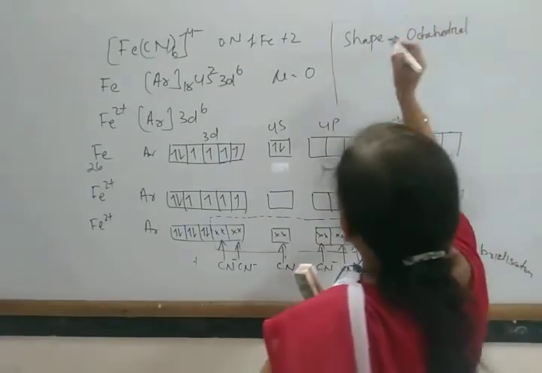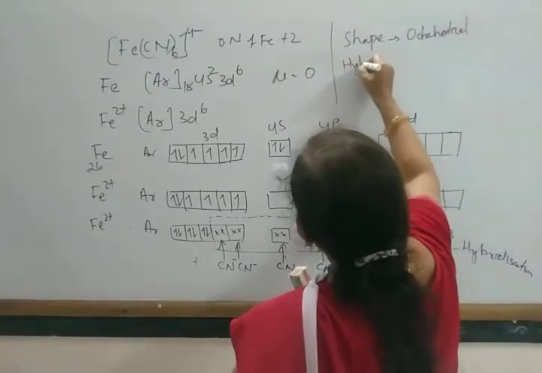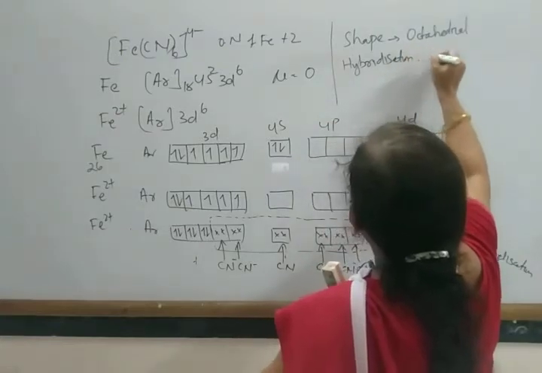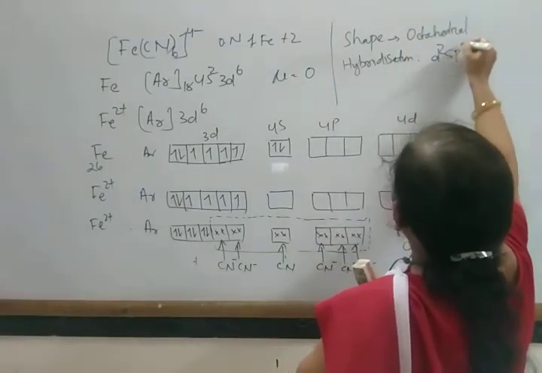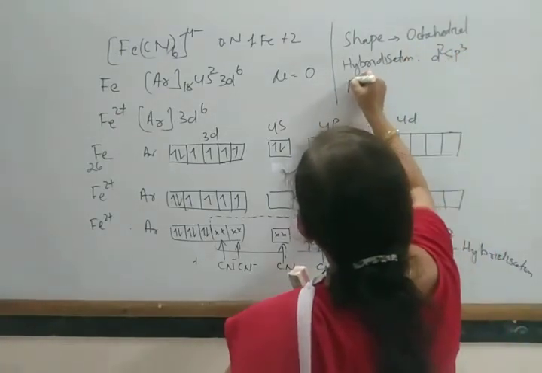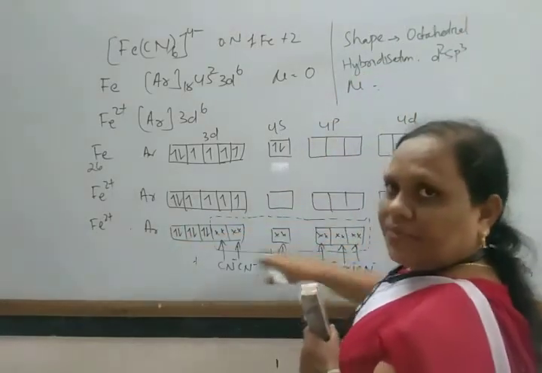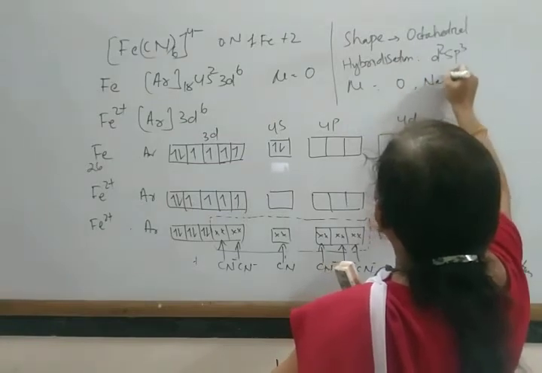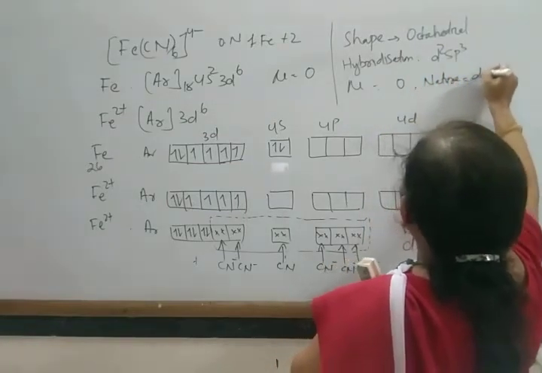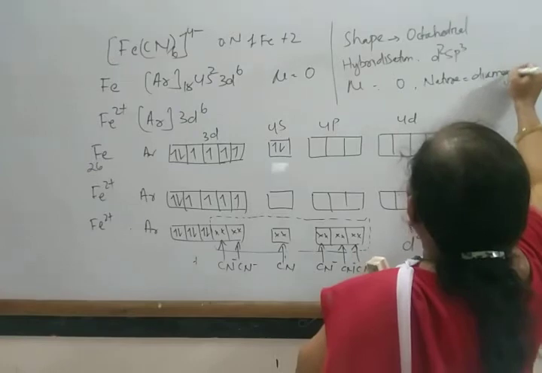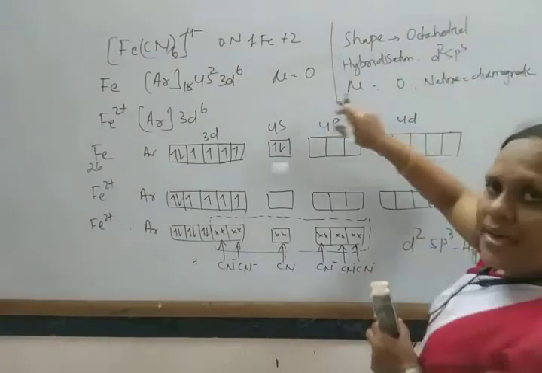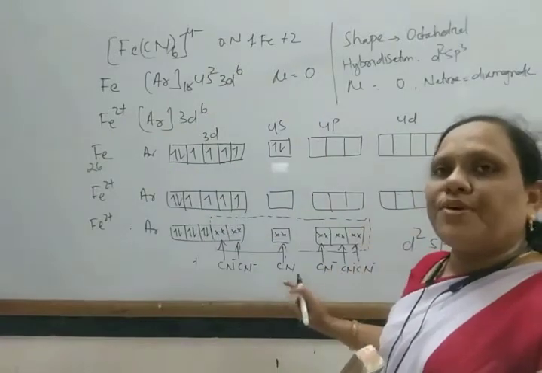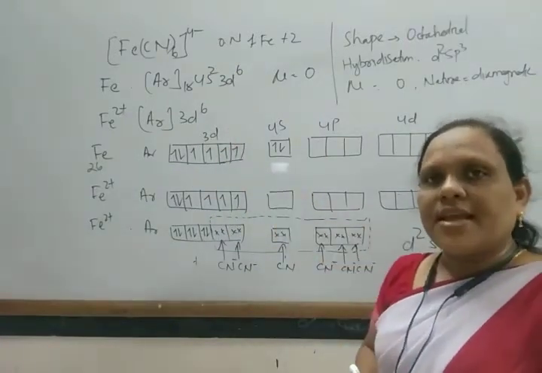Then, what is the hybridization? d2sp3. What is the magnetic moment? No unpaired electrons, so magnetic moment 0. And what is its nature? Nature is diamagnetic. Okay. So in this way we explain the nature and shape of the [Fe(CN)6]4- ion.